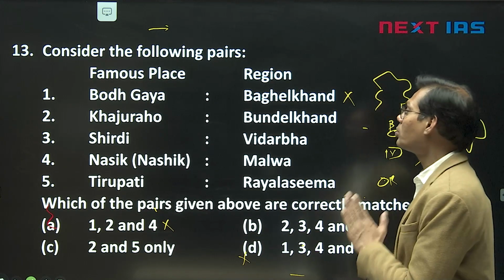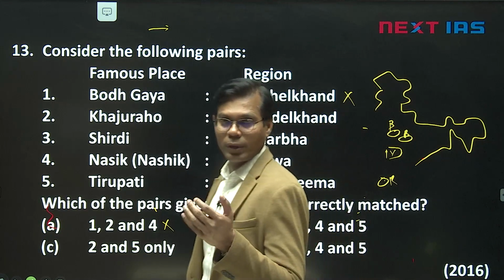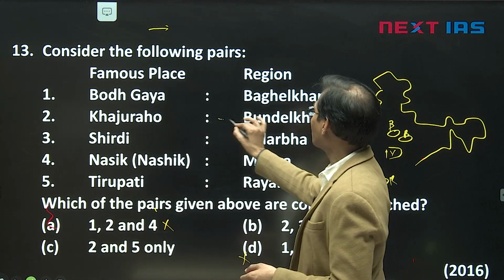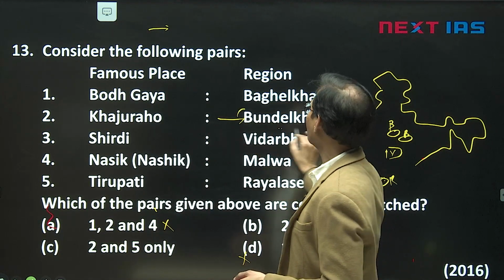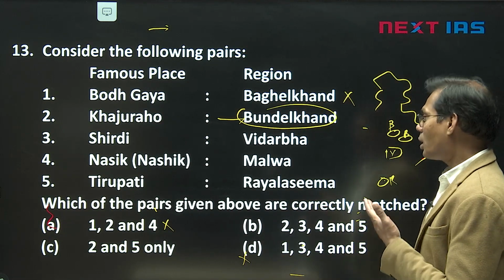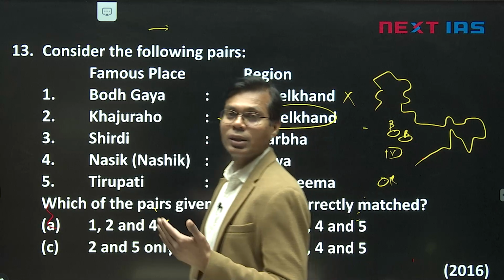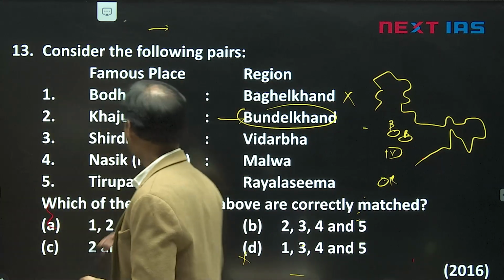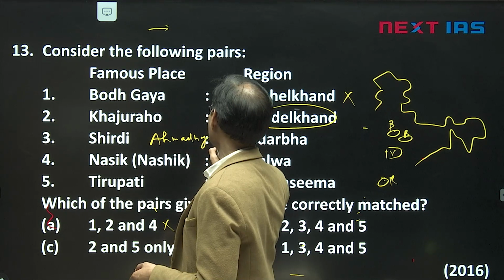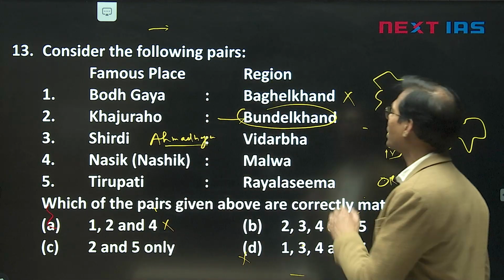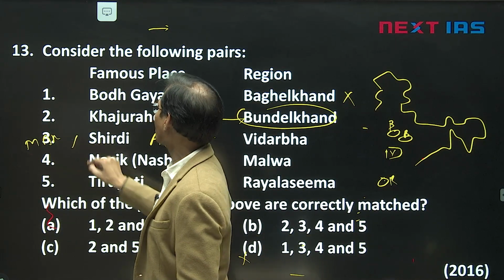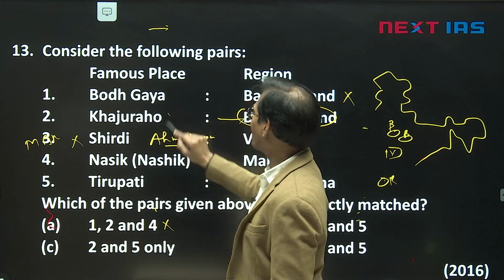Then second, Khajuraho. Khajuraho was made by the Chandela rulers in Chhatarpur district of Bundelkhand. It is correct, a famous feature of Bundelkhand. And Shirdi is, of course, in Maharashtra, but which part of Maharashtra? In the Marathwada area, Ahmednagar district. Shirdi in Ahmednagar is not too far east in Maharashtra; it is central Maharashtra, the Marathwada region. So it is also wrong, and only this part is correct.